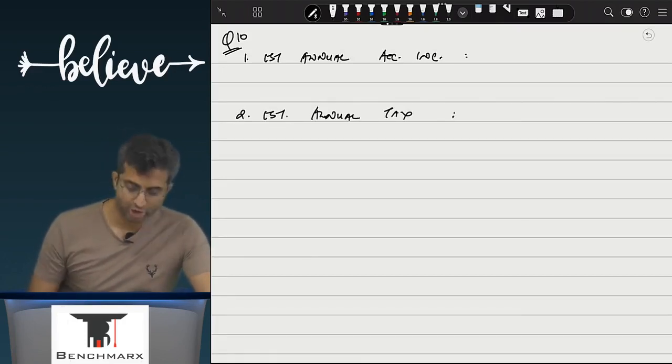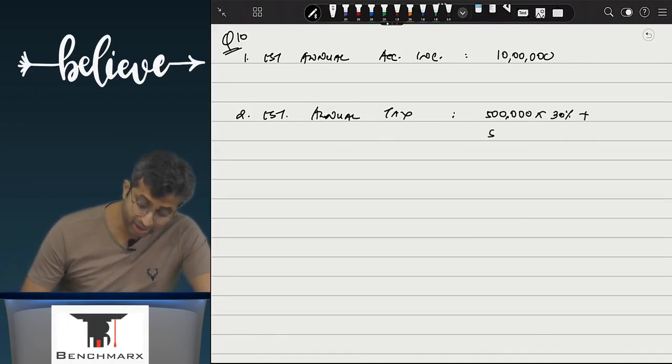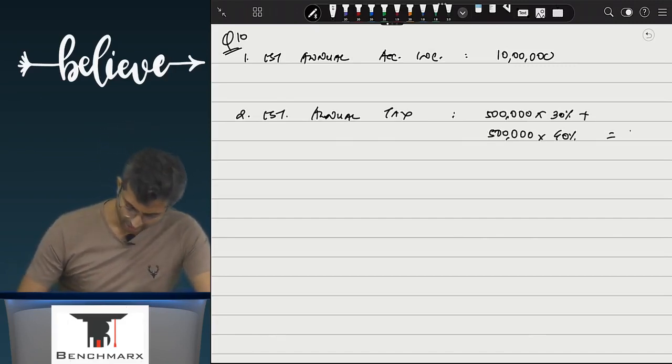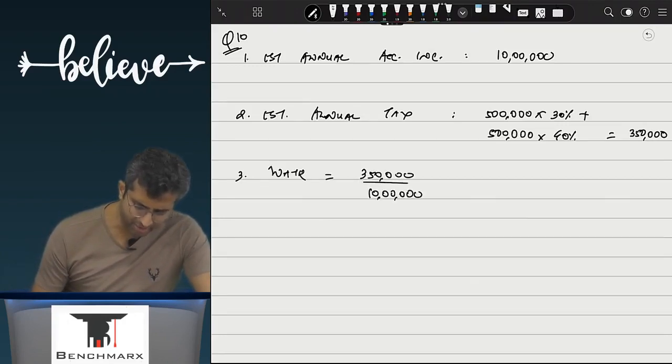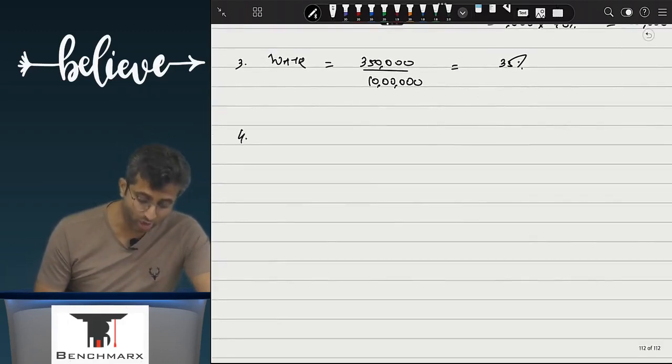Are we done? So what is the estimated annual accounting income? 10 lakhs. What is the tax on that? 5 lakhs into 30% plus another 5 lakhs into 40%. Where did another 5 lakhs come from? This is 10 minus 5. And hence this comes to 3 lakh 50. So if I calculate the weighted average tax rate, what is it? 3 lakh 50 on the base of 10 lakhs, and hence in percentage terms it comes to what? 35%.